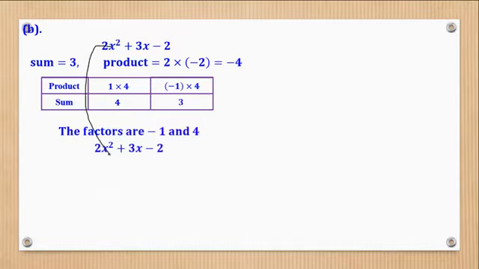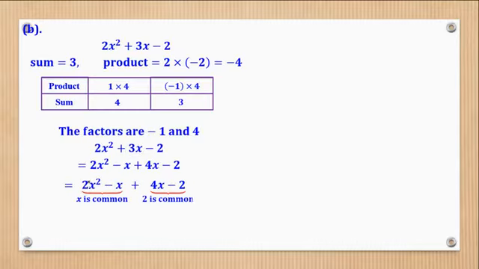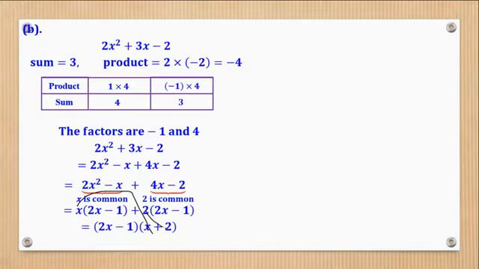So come and write this, then replace this 3x with negative 1x plus 4x. Then you pair the 2. This one, the common factor is x. Here the common factor is 2. So here pull out x, you come up with this. Here pull out 2, you come up with this. Now these brackets are the same, so bring them out and write the balance. The balance is x plus 2. And there you will have factorized.